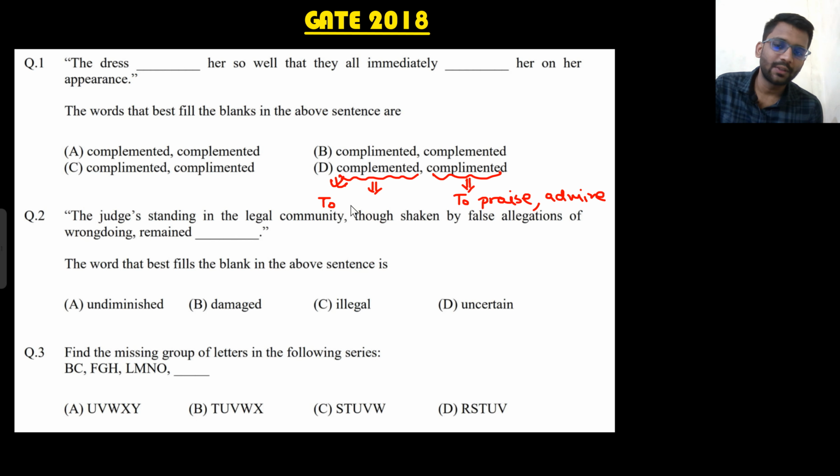And this you can say, to complete someone, to complete something. Okay. So the dress was so nice that everyone admired that girl. Okay. So this was the first question.